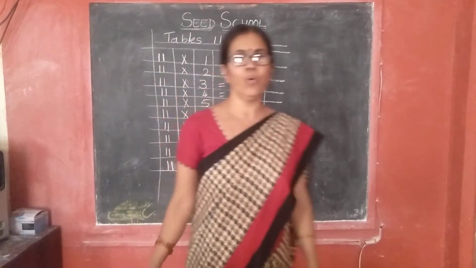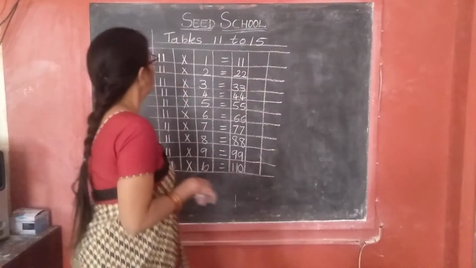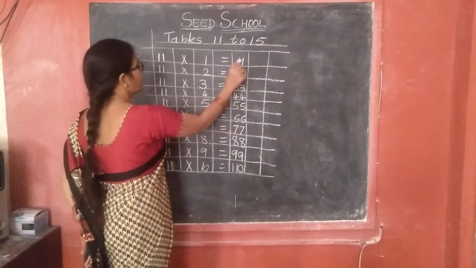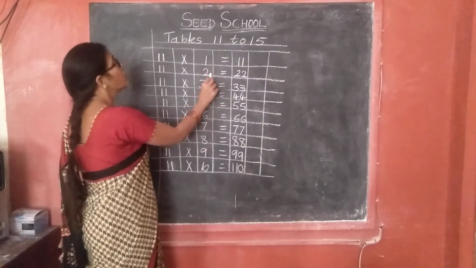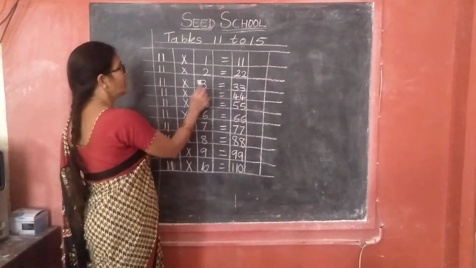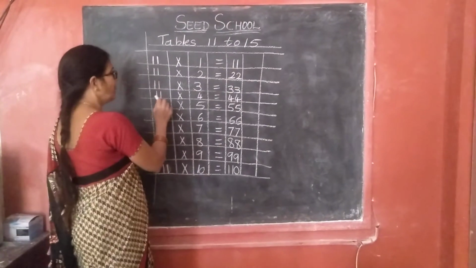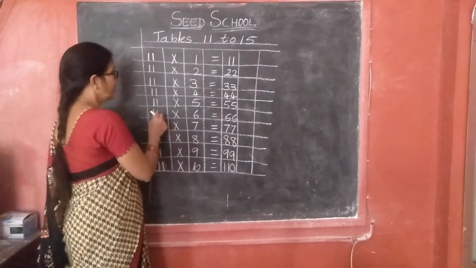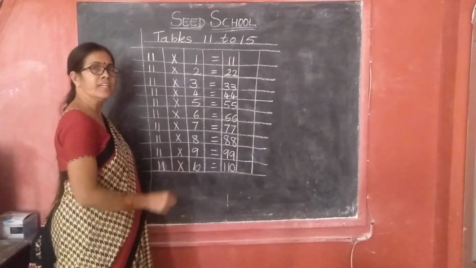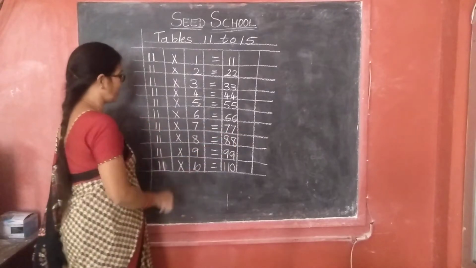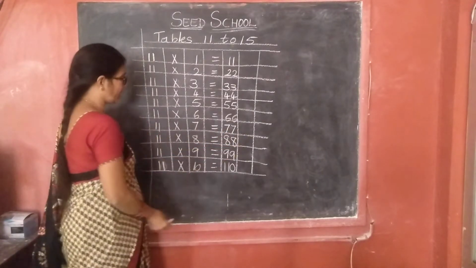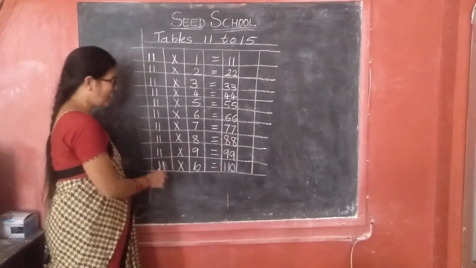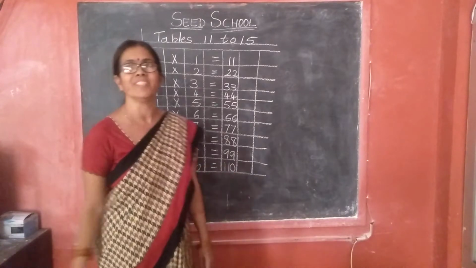Yes children, now oral practice. Come on, say loudly. 11 ones are 11. 11 twos are 22. 11 threes are 33. 11 fours are 44. 11 fives are 55. 11 sixes are 66. 11 sevens are 77. 11 eights are 88. 11 nines are 99. 11 tens are 110.